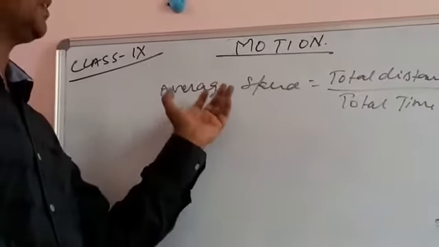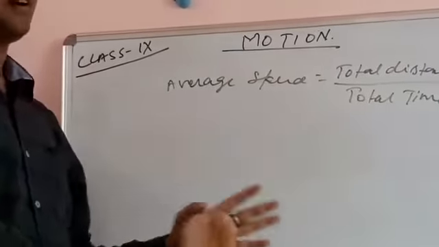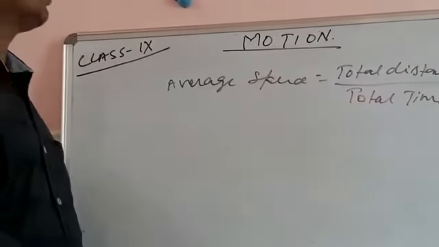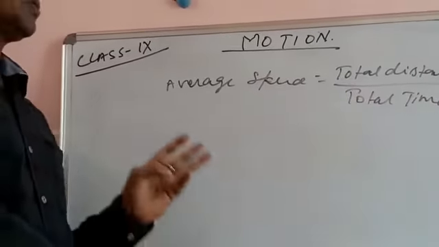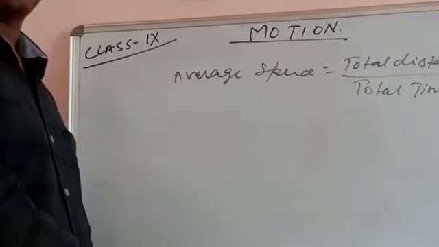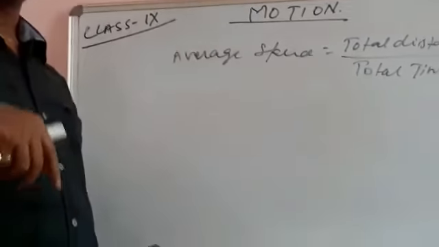This is a type of speed. It would have the unit meter per second, the same as what you know. So this is about distance, displacement, speed, and velocity. Now we'll give something in the next video.